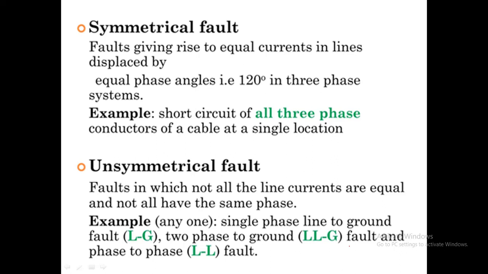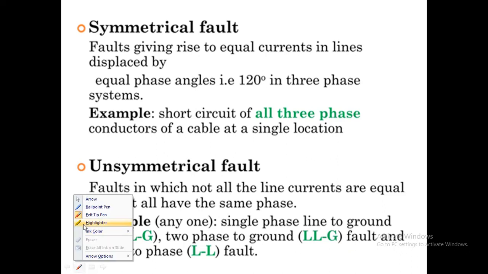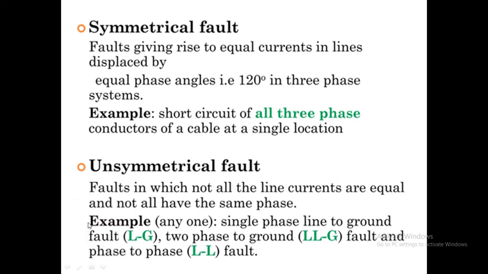Coming to symmetrical and unsymmetrical faults. A symmetrical fault gives rise to equal currents displaced by equal phase angles, that is 120 degrees in a three phase system. The next slide will show the diagram representation. An example of a symmetrical fault is a short circuit of all three phase conductors at a single location.